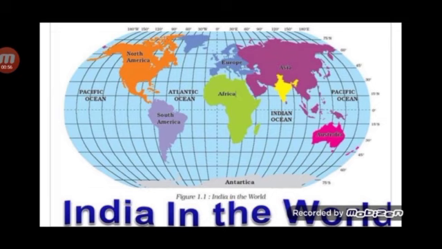whereas it lies totally to the east of the Greenwich line. You can see this Greenwich line which is passing through Europe and Africa, and India is situated in the eastern side of that meridian, that Greenwich line. That means India is entirely situated in the northeastern hemisphere.